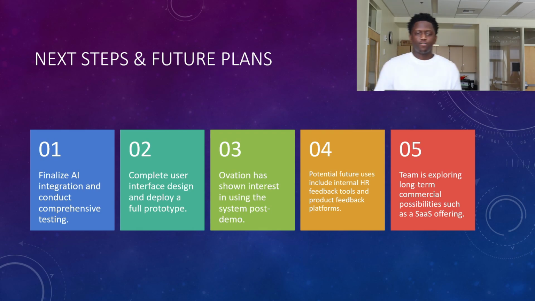Next steps and future plans: finalize AI integration and conduct comprehensive testing, complete user interface design and deploy a full prototype. Ovation has shown interest in using the system post demo. Potential future users include internal HR feedback tools and product feedback platforms. The team is exploring long-term commercial possibilities such as a SaaS offering.